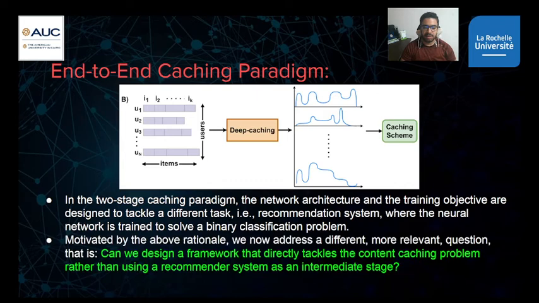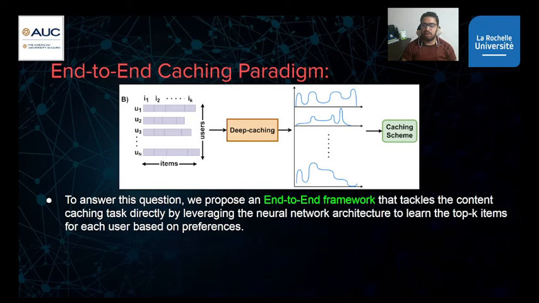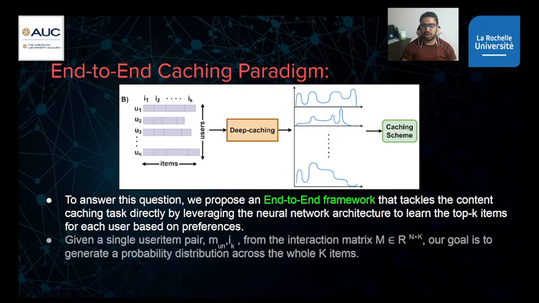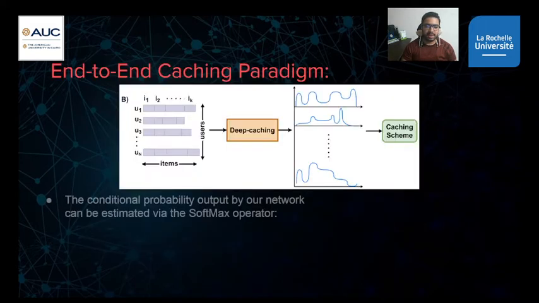And how can we do that? We are trying to tackle this research question: can we design a framework that directly tackles the content caching problem rather than using an intermediate stage, which is a recommender system? To this end, we propose an end-to-end framework, which is much better than the 2-stage paradigm, as I mentioned before. Let's see the details.